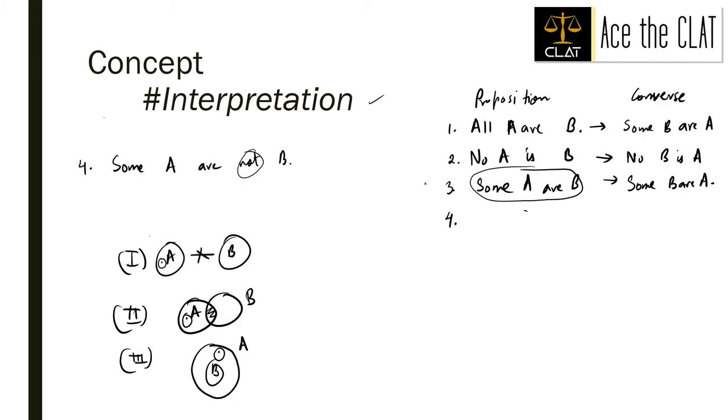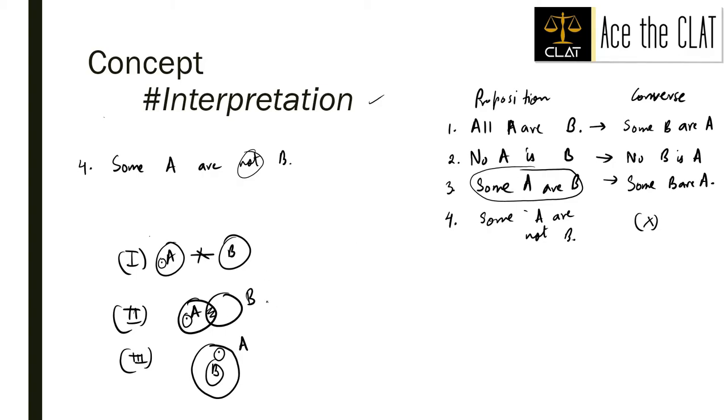So these are the three possibilities, and interestingly, we can find no converse statement from here, because let's check. No B is A, the first one is some B are A, right?